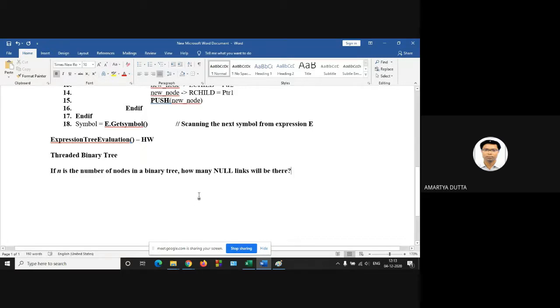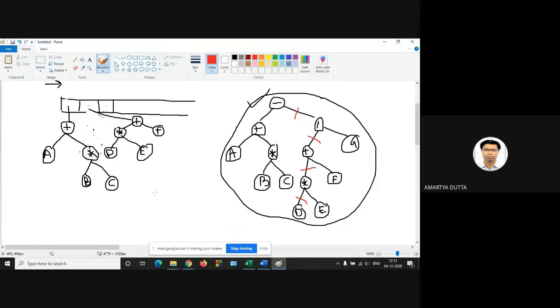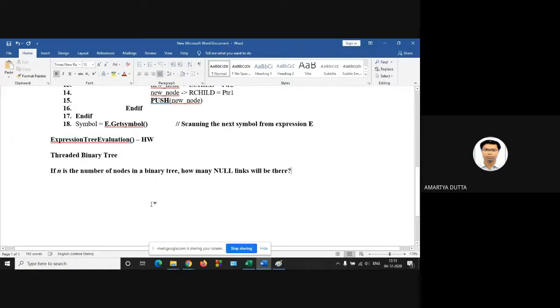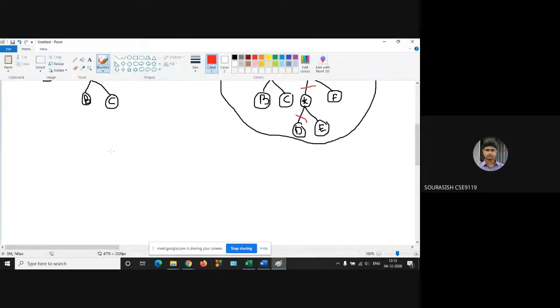So what is a null link? How to represent a binary tree? Any idea? Using linked list? Yes, there will be a left child, there will be a right child in that way. So using linked list, you have to perform the tree operation using linked list.